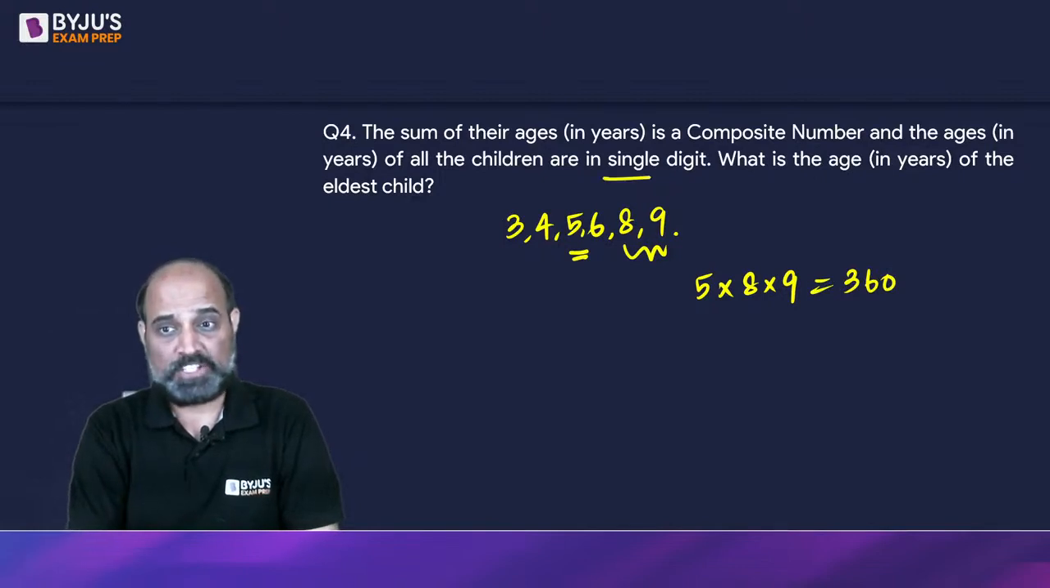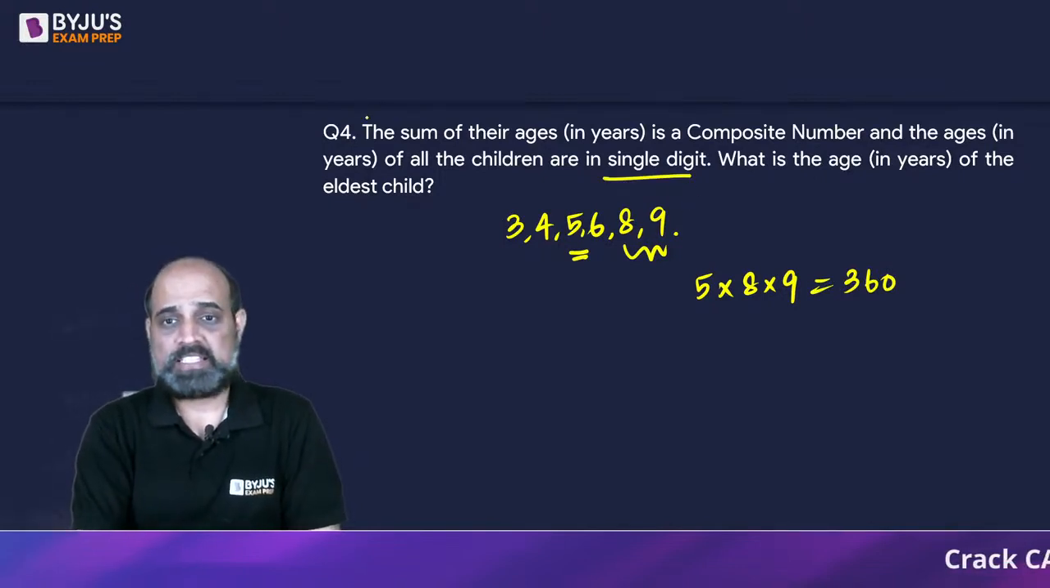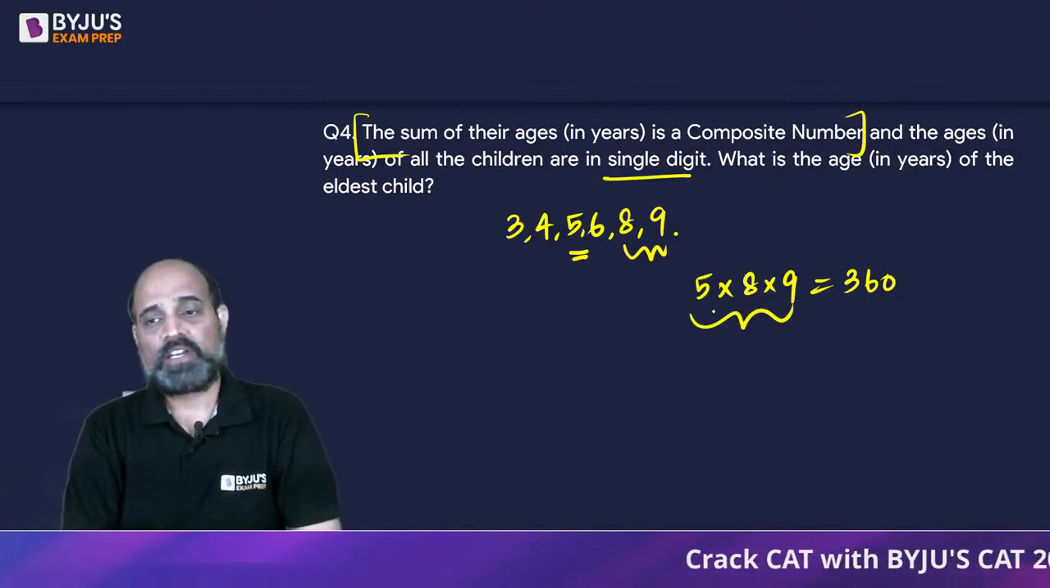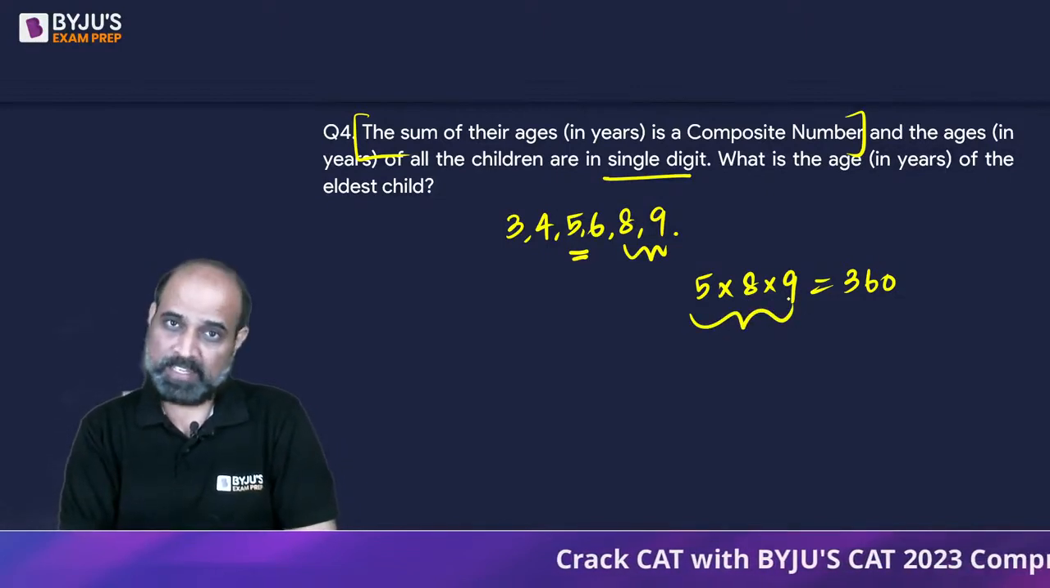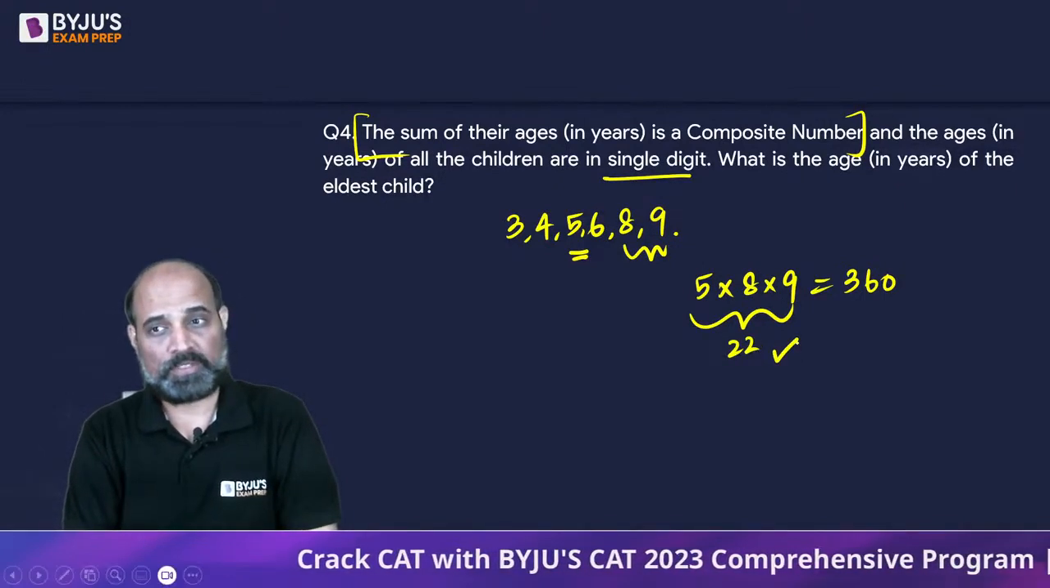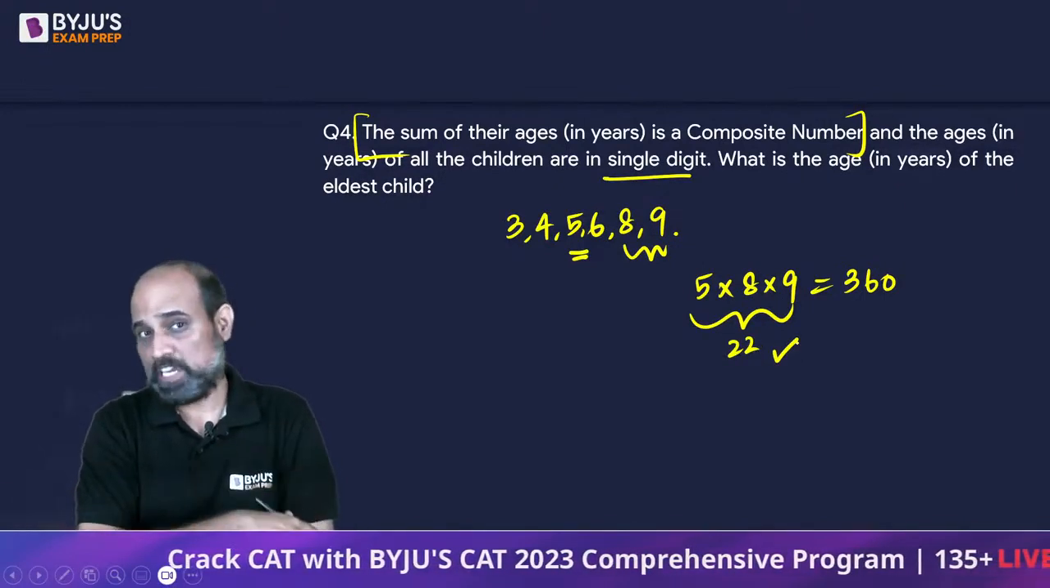They are single digit numbers and the sum should be a composite number. So what is the sum here? We have 8 plus 9 as 17, 17 plus 5 is 22, which is a composite number, right? We don't have to check further.